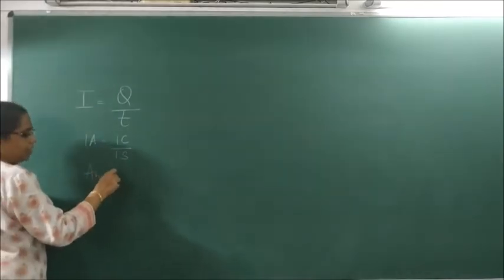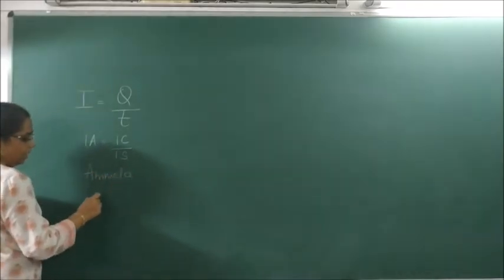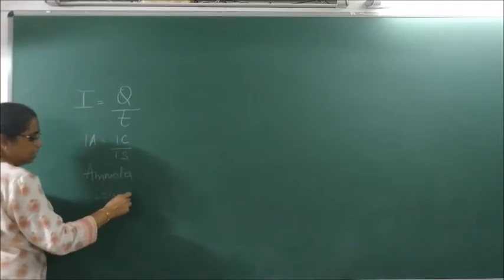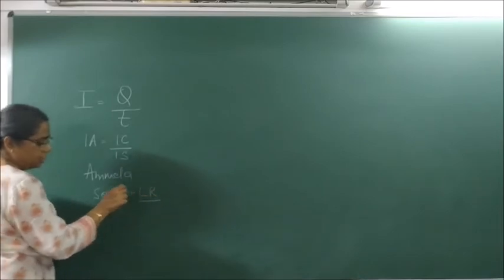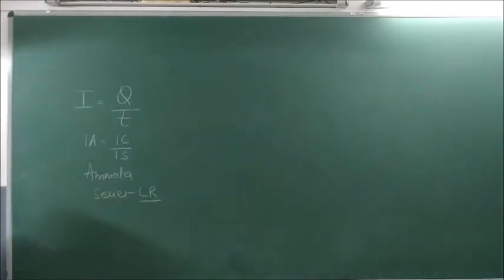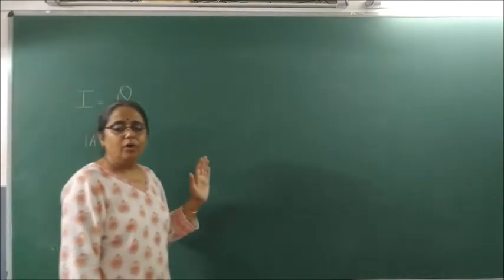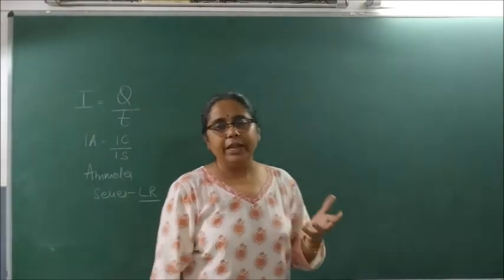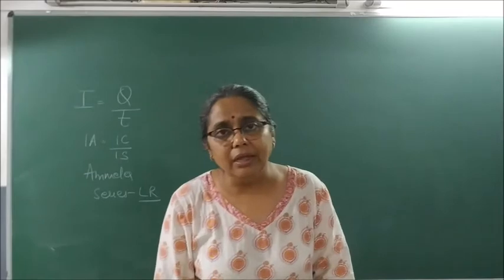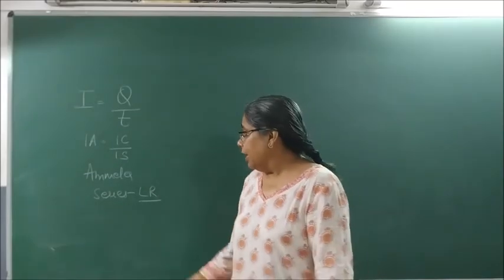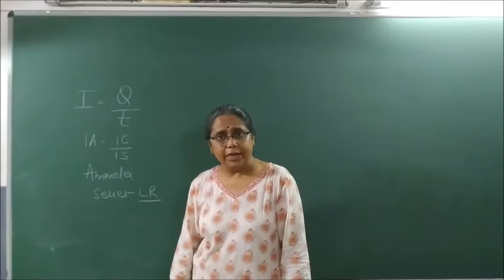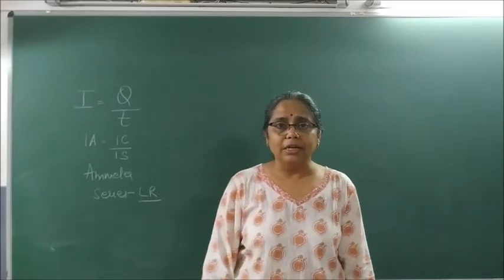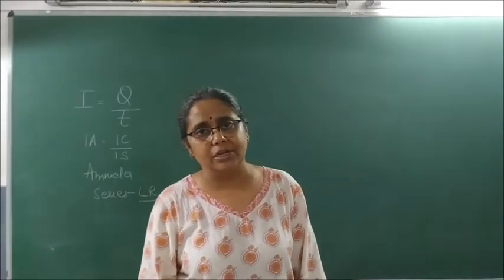The instrument to measure current? Ammeter. How is ammeter connected? Always in series. Why is it connected in series? Because it is a device of low resistance and more current should flow through it. Okay. Before that, if ammeter is connected in parallel, the reading will not be correct, as the current divides in a parallel circuit.